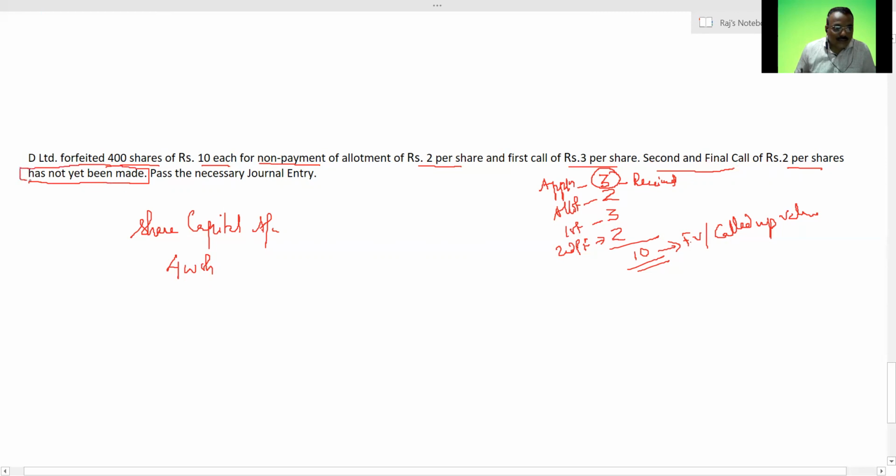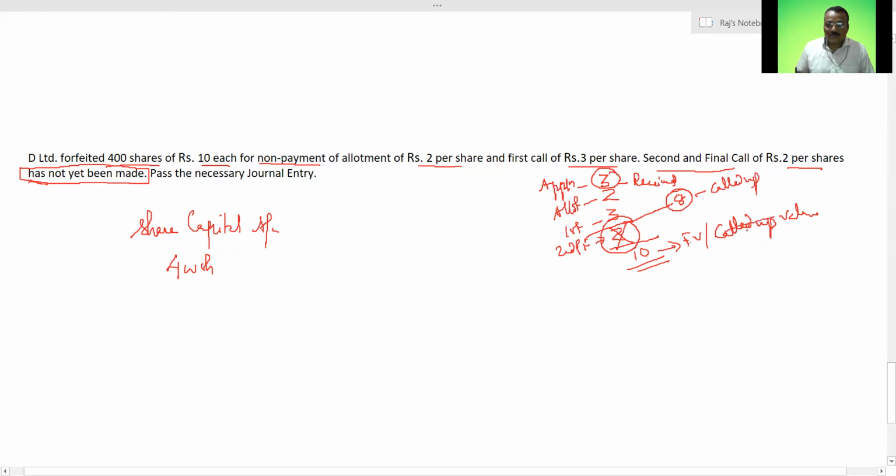So here the question says it has not yet been made. That means what will be my called up value in this case? My called up value will be 8, because this second and final call has not yet been made. Try to understand the question very thoroughly. So your called up value will be 8.